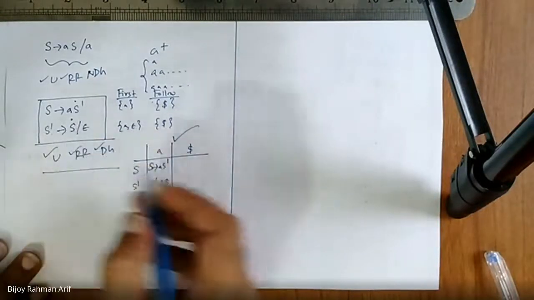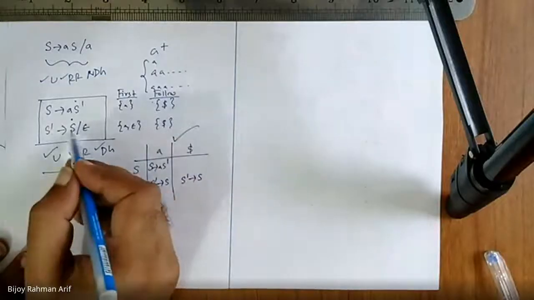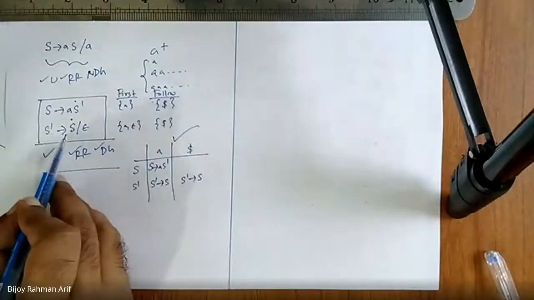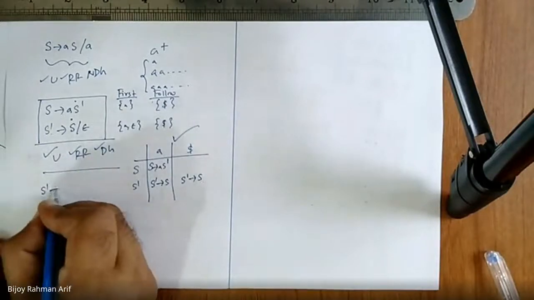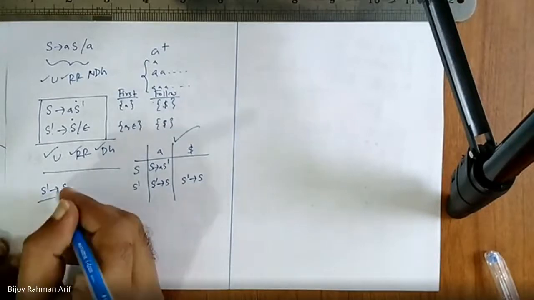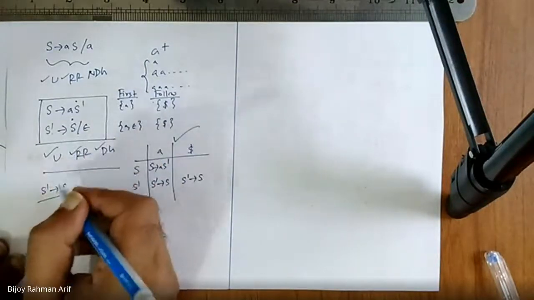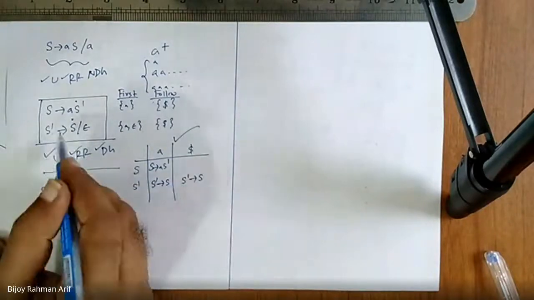So S dash derives S should be also epsilon, put on dollar. If I put epsilon, S dash derives S can be epsilon, yes, S can derive epsilon. The product is S derives S. S can be epsilon. So if we put epsilon here, then what happened? The whole thing needs to be put on the follow of S dash.